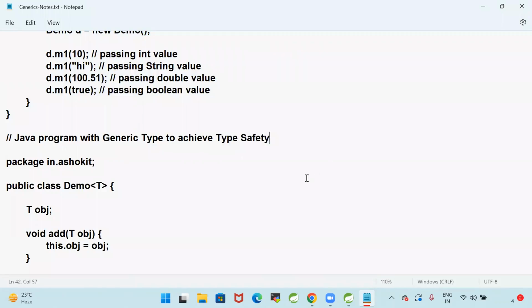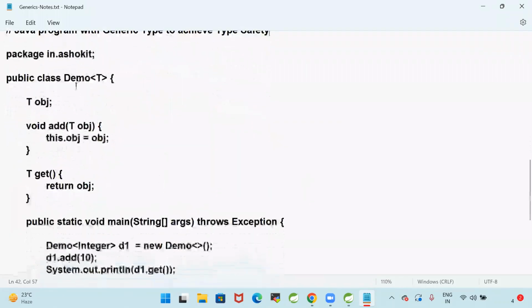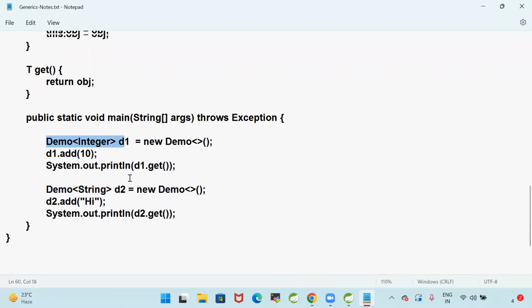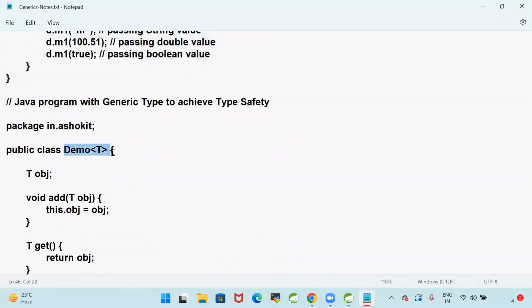Java program with a generic type to achieve type safety. Demo of T obj, add T obj, get of T. So when I'm creating the D1 object, I'm specifying integer. And when I'm creating D2, I'm specifying string. D1 can hold only integer data. So they have given a generic class for us. The demo class can hold any type of object. They have given demo with generic. Demo is used to store any type of data.